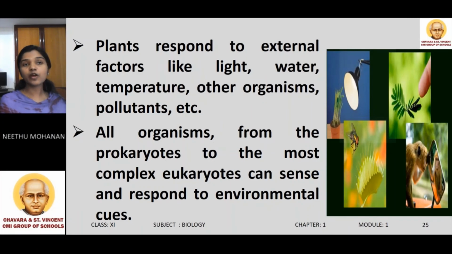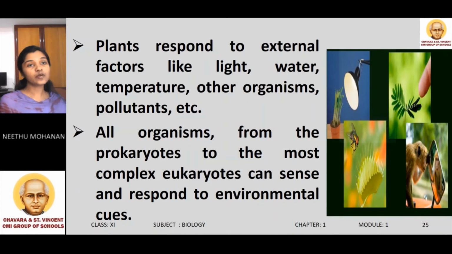What are environmental cues? Cues means signals. So, both prokaryotes and eukaryotes. What are prokaryotes? Prokaryotes are unicellular organisms which do not have a well-defined nucleus. Prokaryotes are organisms made up of only a single cell, and they do not have a well-defined nucleus and cell organelles.